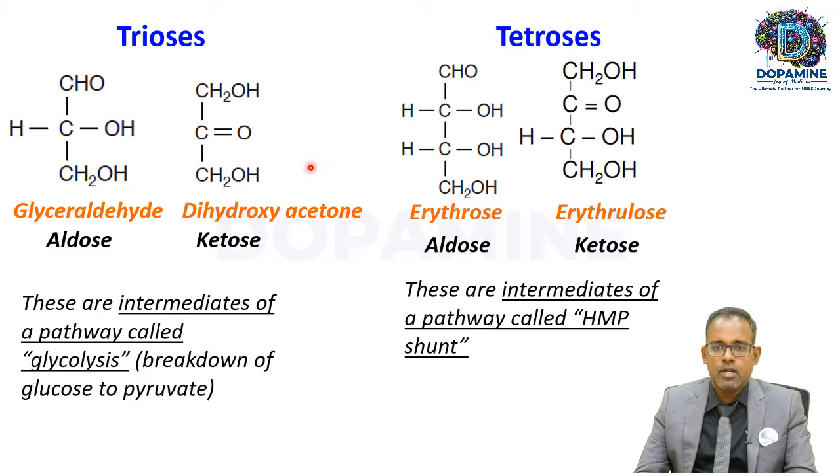Okay, fine. Next, what are tetroses? Tetroses are 4 carbon containing monosaccharides. Here, if you see, erythrose: 1, 2, 3, 4. Again, it's an aldehyde, so it's an aldotetrose. This is erythrulose. Okay, so the name ending in 'ulose' itself suggests that it is a keto group containing sugar. Again, these two are intermediates of a pathway called HMP shunt pathway, which is also called pentose phosphate pathway. These pathways will be discussed in detail when we see metabolism of glucose.